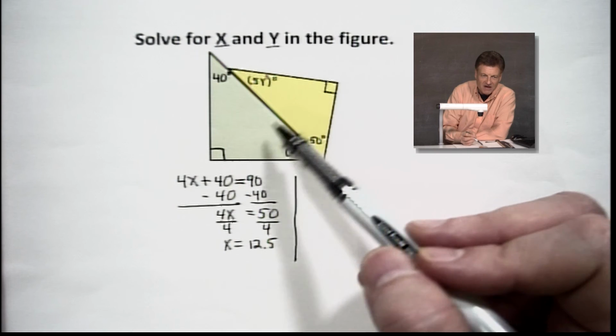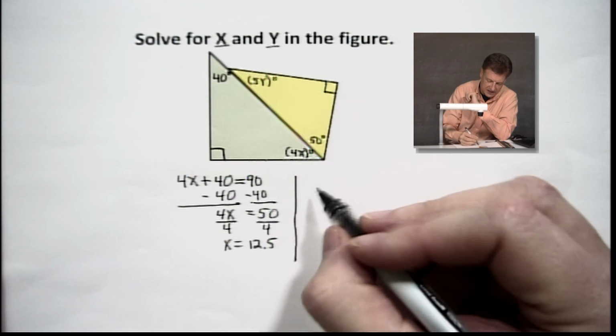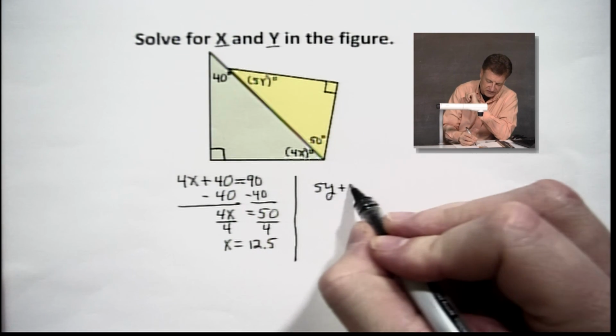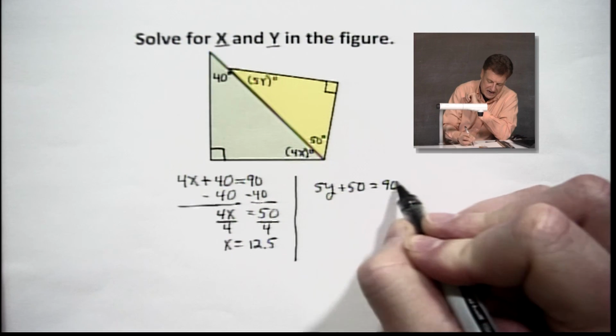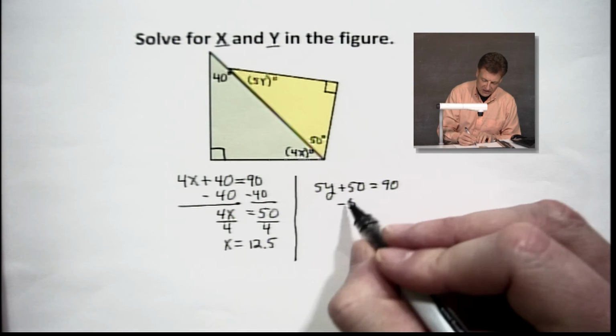We have a right angle involved in both of those, so they're right triangles. So the rule, you got it: the two acute angles are going to be complementary, so let's let them add up. 5y plus 50 equals our 90. That's straightforward. Get rid of that 50 right there.